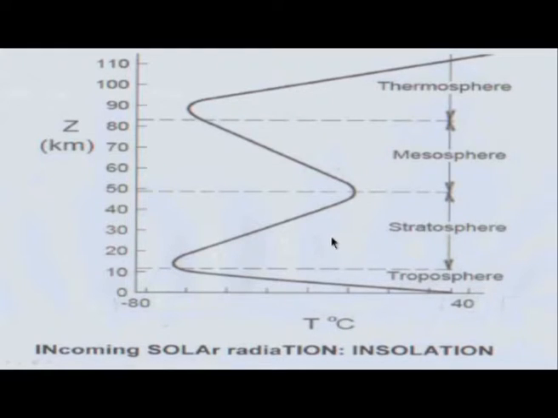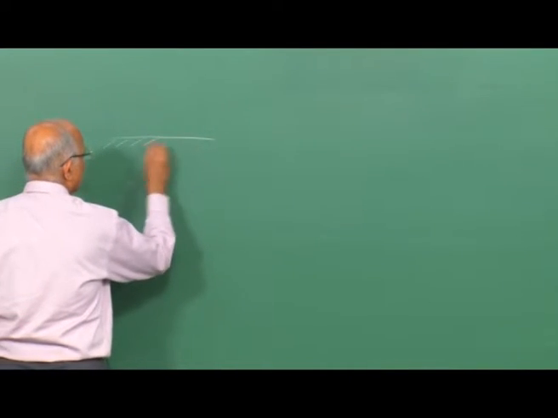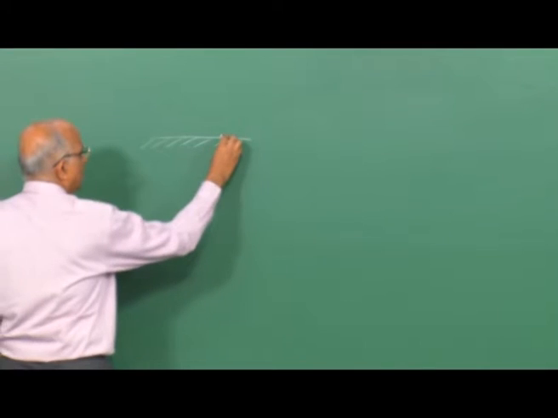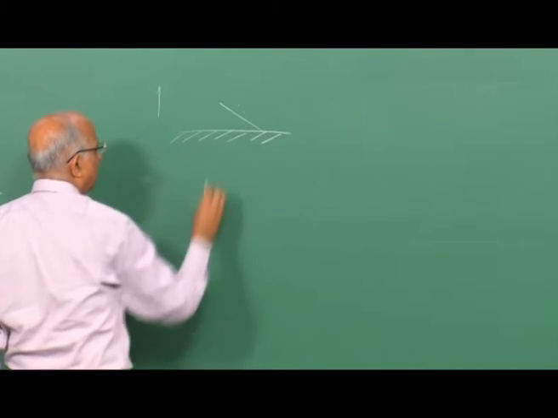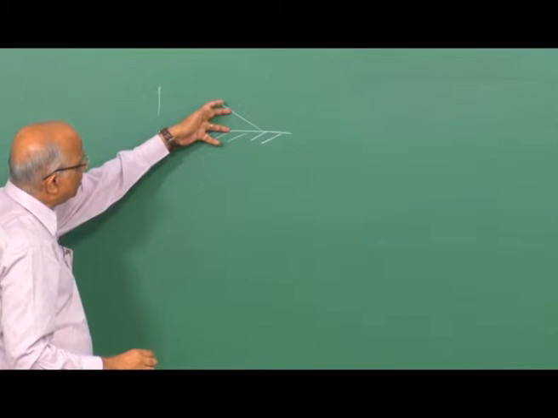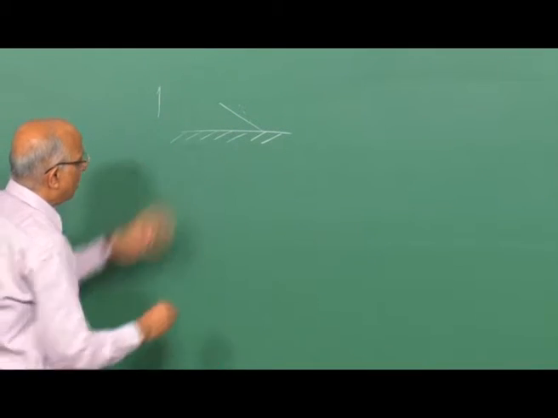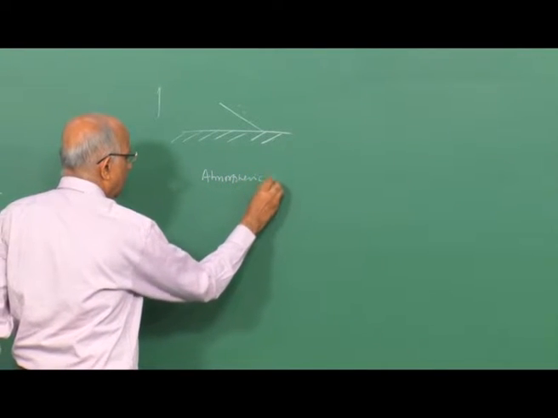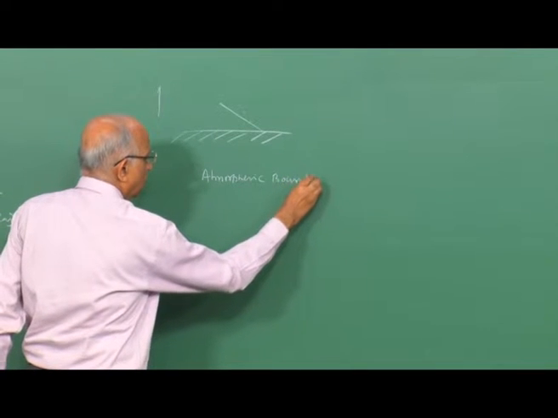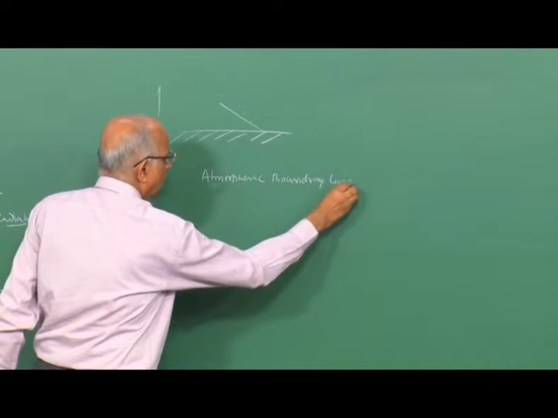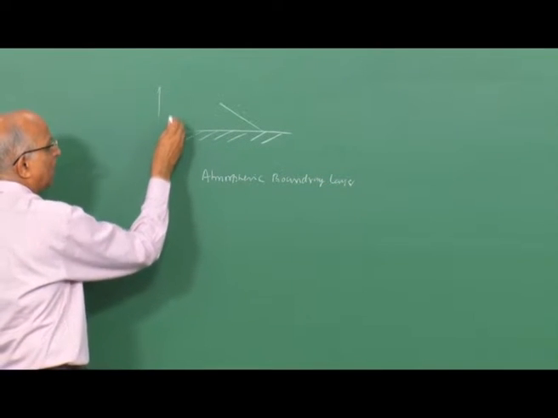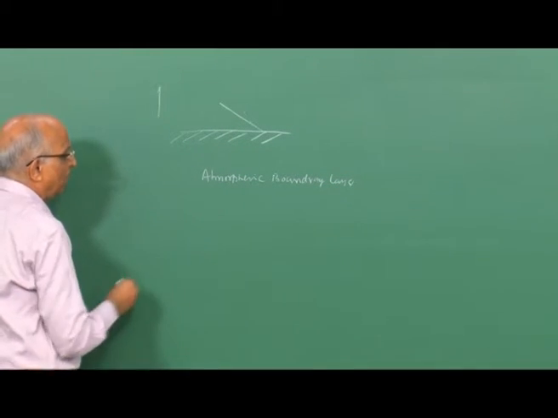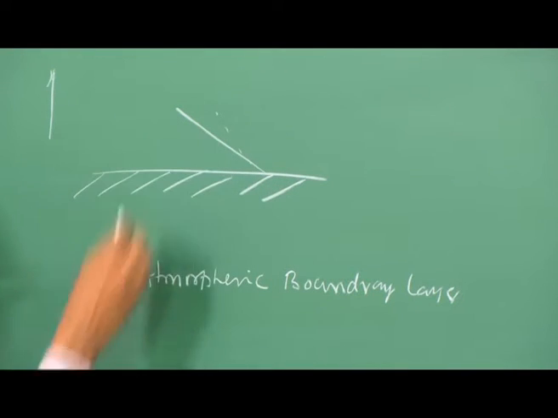And further, it's also possible, let me go back to the board. Supposing I have the surface of the earth over here. Now I show it as a flat surface. We said the temperature drops over here, and we are really interested in a region near the surface of the earth. That means we are looking at the atmospheric boundary layer. This region could extend to some 300 to 500 meters away, and because of the heating of the earth, the temperature drops.